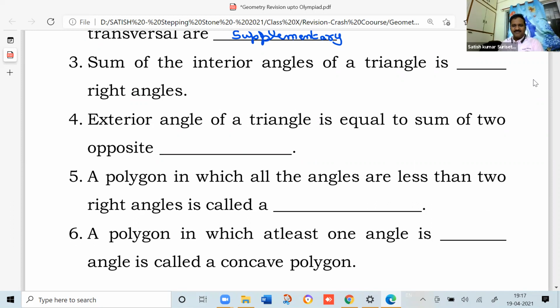How many right angles? 2 right angles. That is 180 degrees. Exterior angle of a triangle is equal to sum of two opposite interior angles. This word is important, interior.